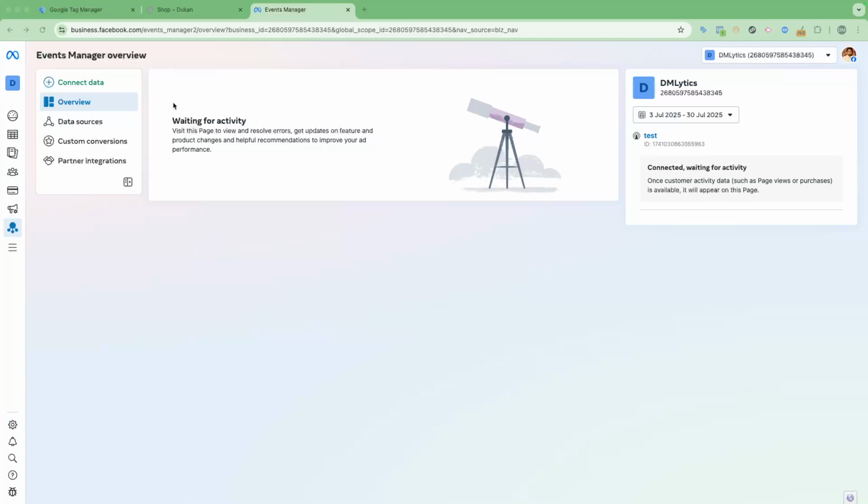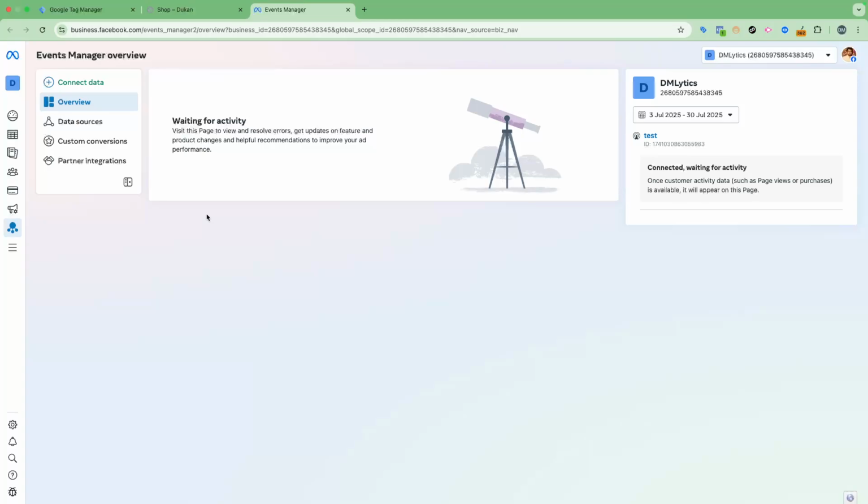So we have several ways of integrating Metapixel on the website. I'm going to walk you through all these steps, around three different methods I'm going to show you. So let's start by first creating your Metapixel.